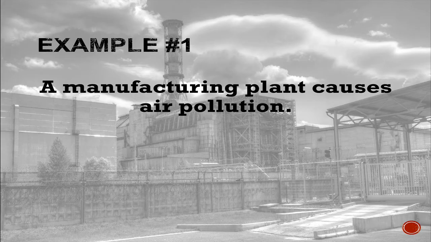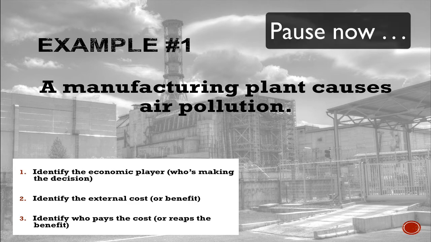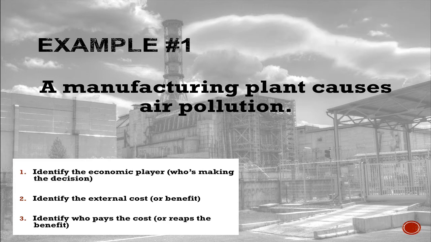So example number 1, a manufacturing plant causes air pollution. Who's making the choice? Number 2, what is the external cost or benefit? And then number 3, who pays for that? So let's go over our answers.